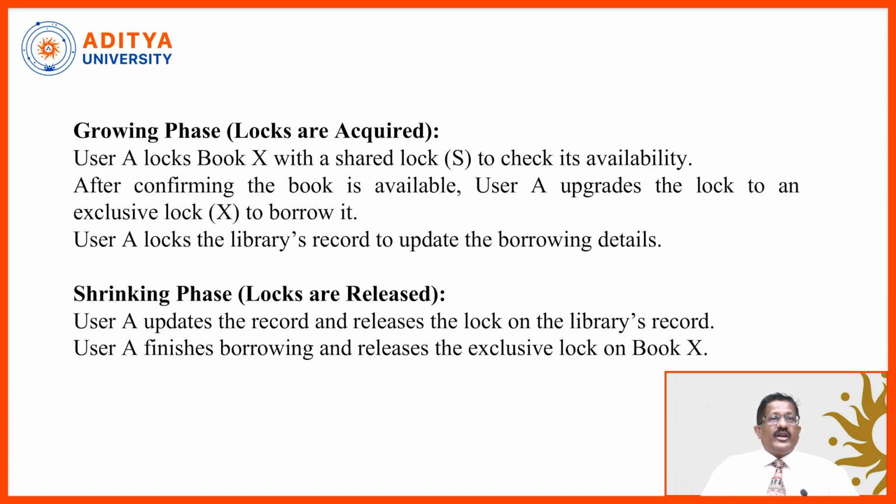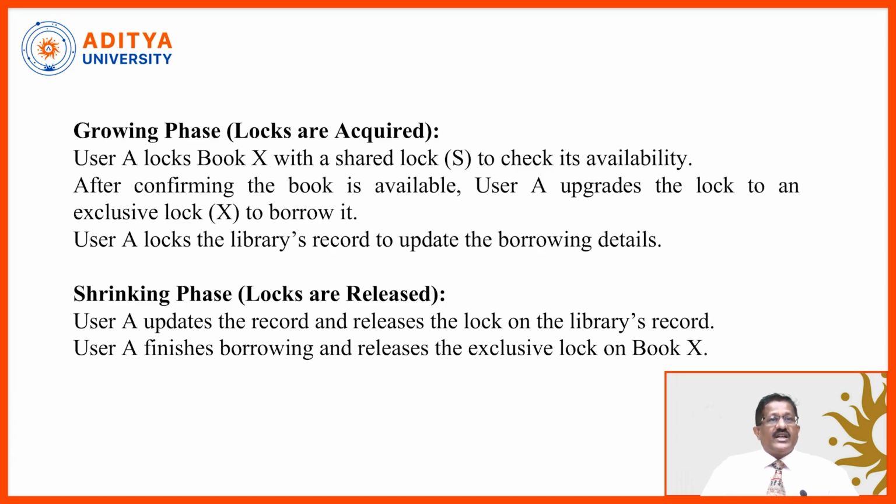Here, growing phase. User A locks the book X with a shared lock to check its availability. After confirming the book is available, user A upgrades the lock to an exclusive lock to borrow it. User A locks the library record to update the borrowing details. This is called the growing phase, where locks are acquired.